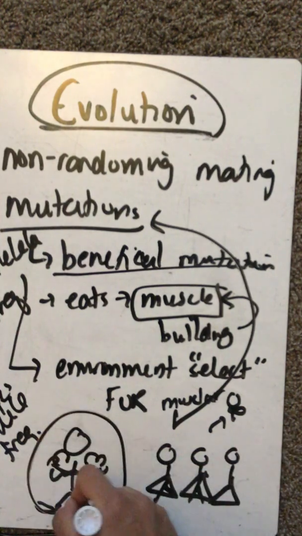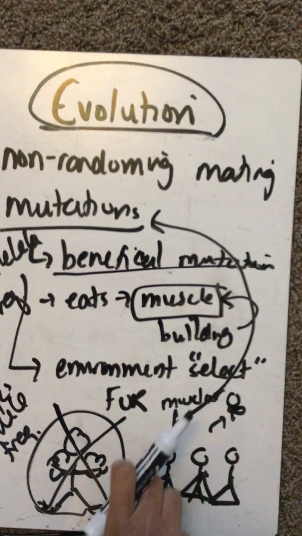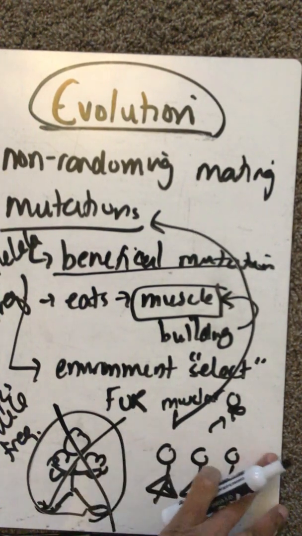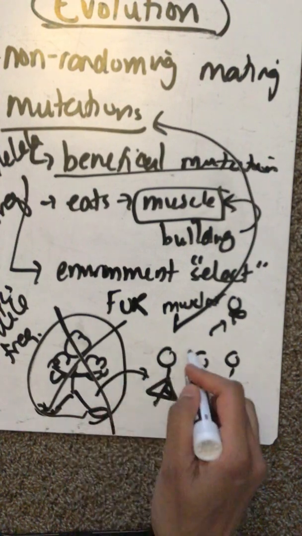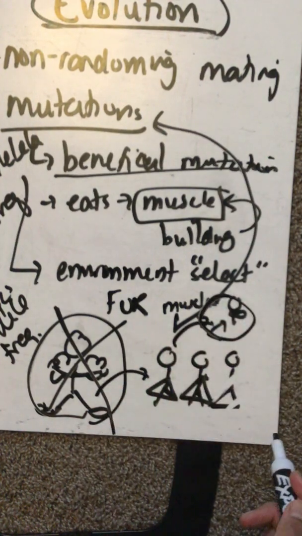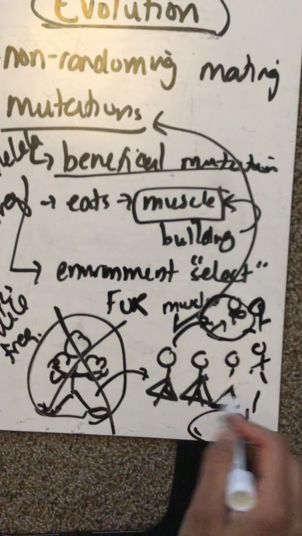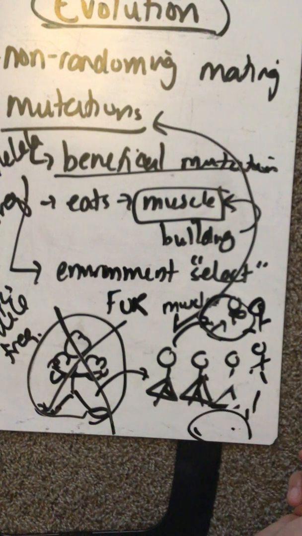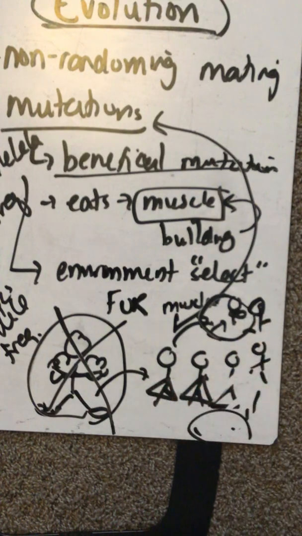So let's say this boy who has super muscles doesn't mate, right? Well, that mutation dies with him, and you can't say the human population has evolved because one person has this mutation, but then it doesn't pass forward, and the kids don't get it. When you start seeing lots of kids have it, and then they pass it down to their kids, and the population changes, and 50% of us end up having this muscle gene, well, that's evolution. That's when you see evolution occurring, when the population has this trait, right? Most people.